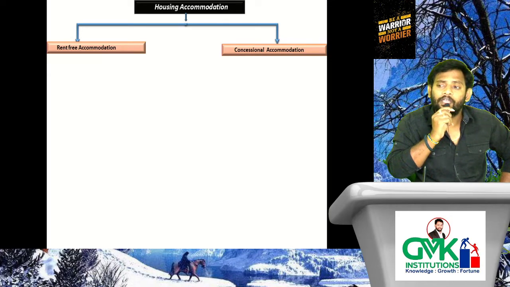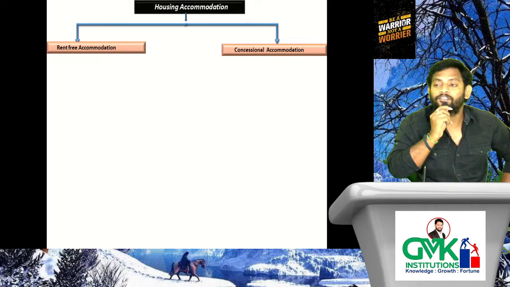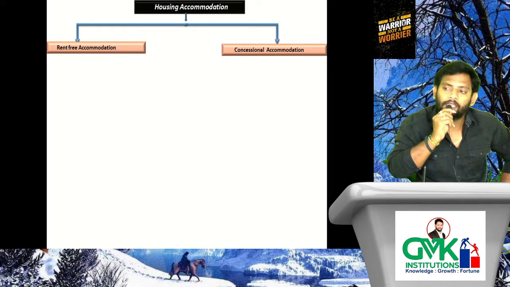What is required to be charged for that benefit, ma? Housing accommodation benefit 10,000 rupees per month. But how much is the employer charging from the employee? 2,000 rupees. That means what is the benefit to the employee here? 8,000 rupees per month is the benefit to the employee, that will be chargeable to tax.